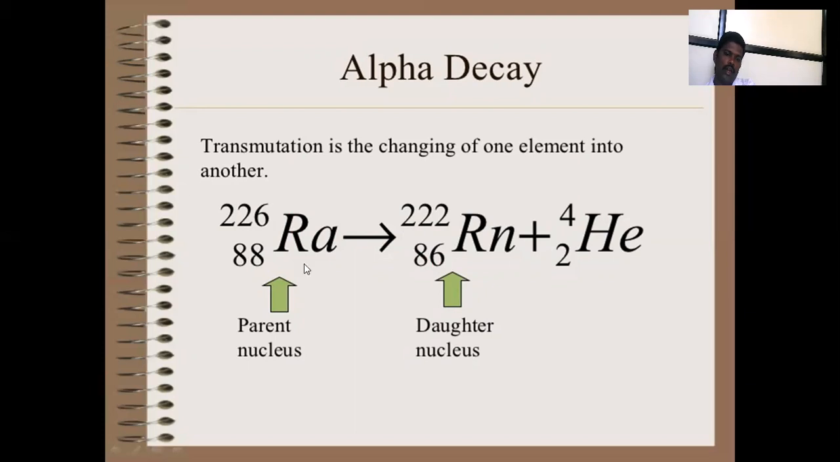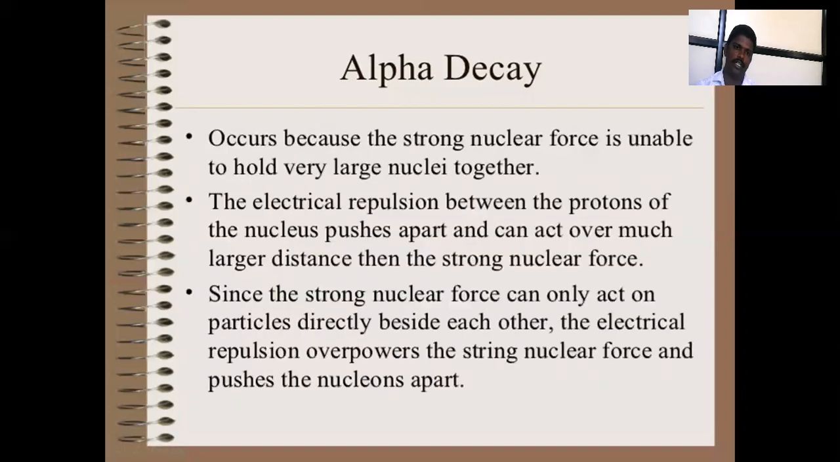That is the transition, changing one element into another. That is a parent nucleus and that is a daughter nucleus. What is meant by radium being a parent and radon being the daughter? The alpha particle is removed from radium to form radon, Rn, 86 into 222. That is the daughter nucleus and that is the parent nucleus.